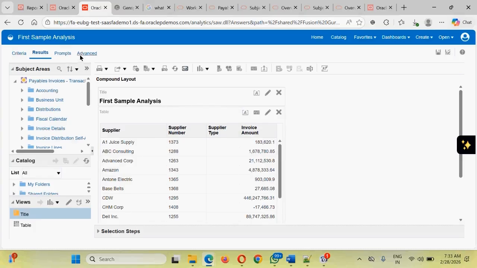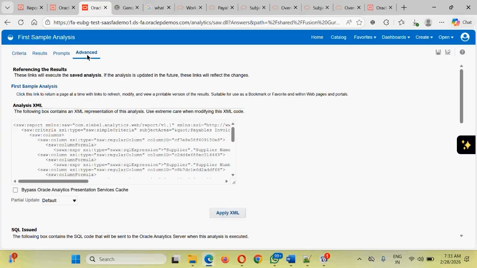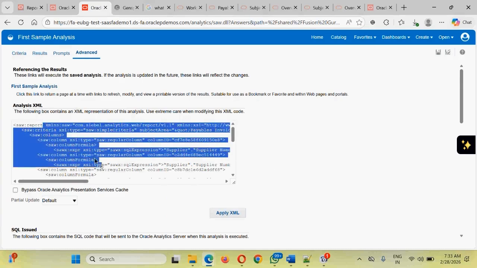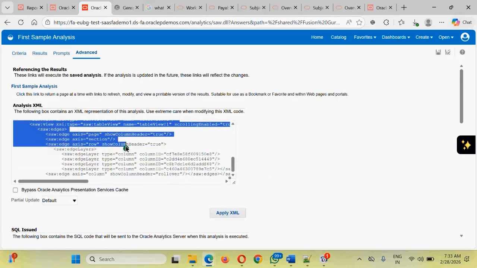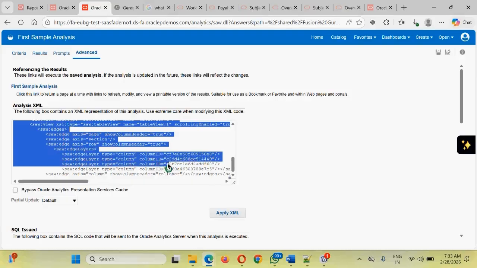Now guys, the third section that we need to discuss is the advanced section. As we said, everything is drag and drop. You are not supposed to do anything. Everything will be taken care of by Oracle. But internally, some XML is getting generated that represents how the data will be structured and how the data will be correlated. We do not need to look into anything related to this.